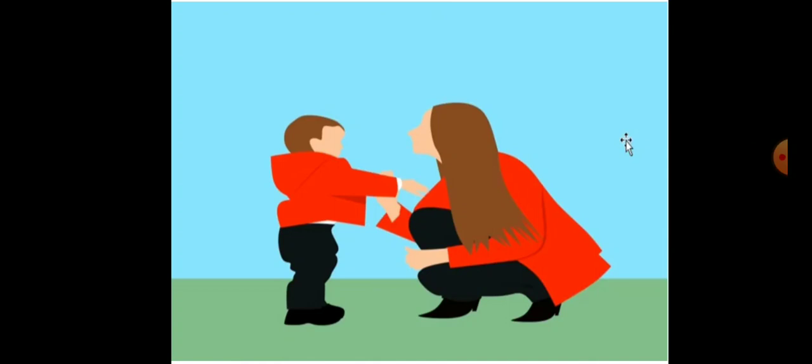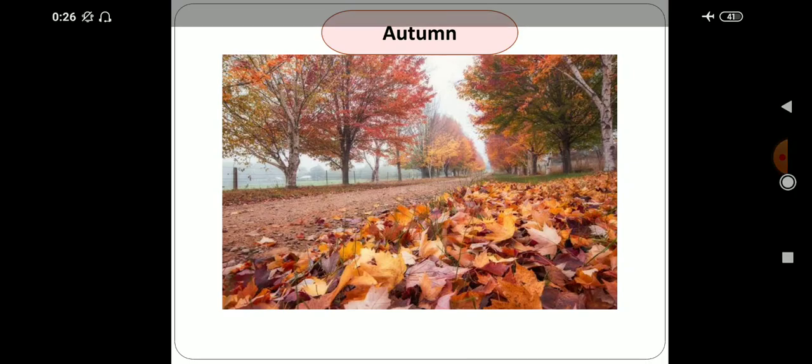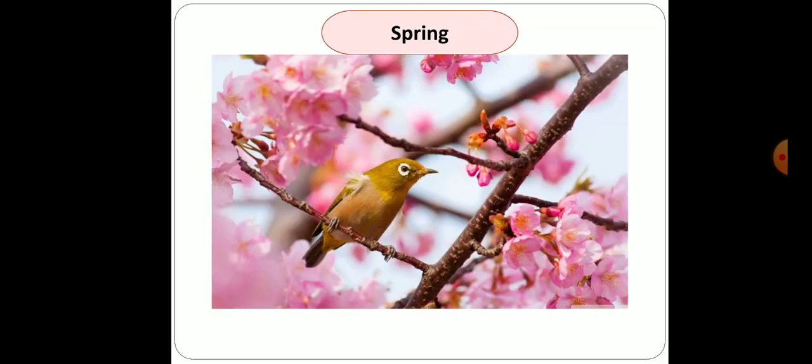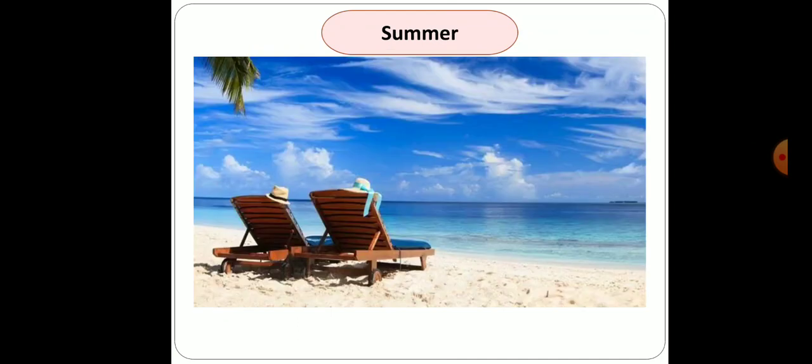There is a conversation between the poetess and a little child, where the child is comparing its life with three seasons, namely autumn for his past life, spring for his present time, and summer season to show his future life. So let us start with the poem.